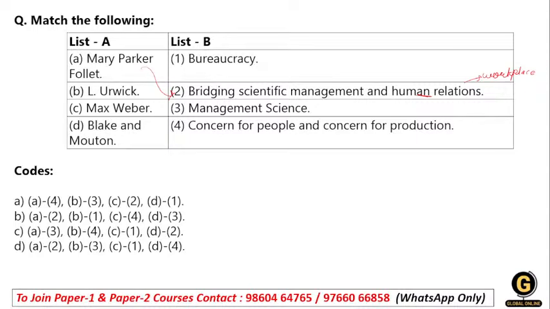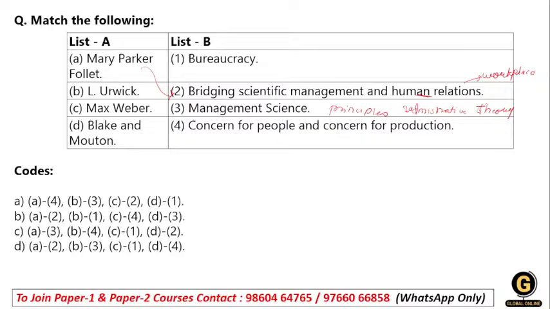Then L. Urwick. L. Urwick is management science. So Urwick contributed significantly to the science of management, and this includes administrative principles and administrative theories.